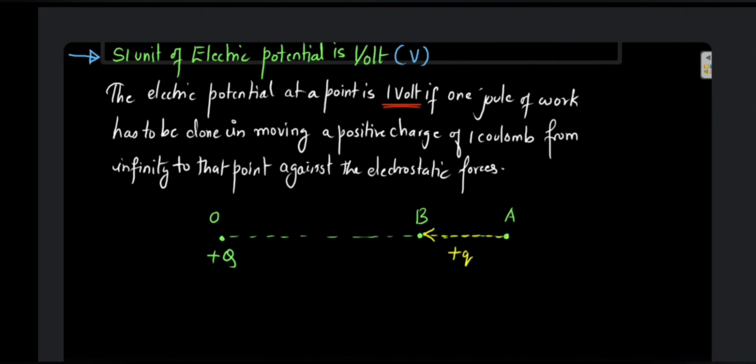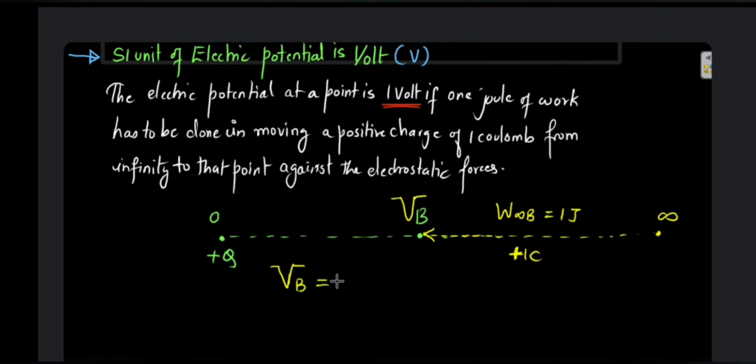So if I consider this point A to be infinity and I get a charge of +1 coulomb from infinity to point B, let us say, and the work done in getting the charge from infinity to that point is 1 joule, then the potential at that point, that is VB, is going to be 1 volt.